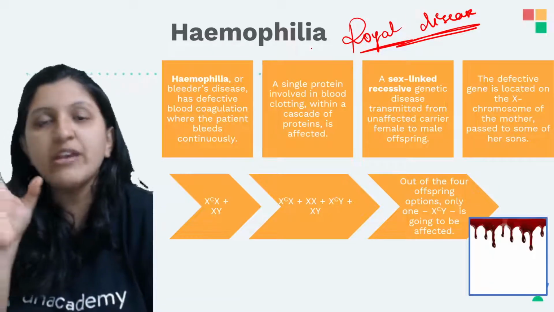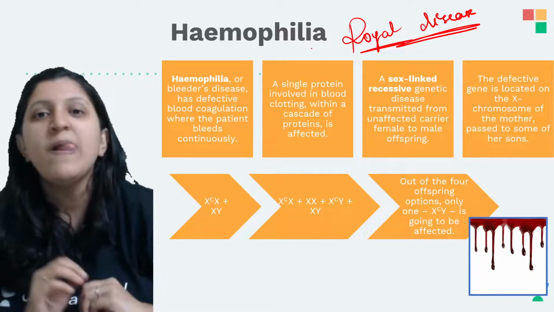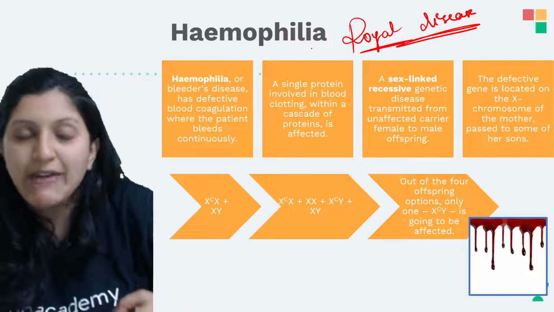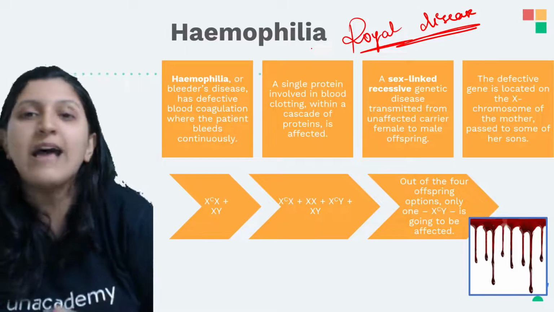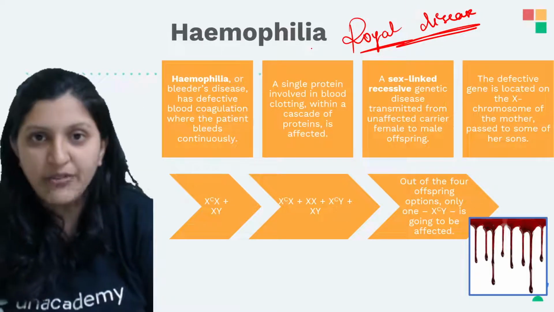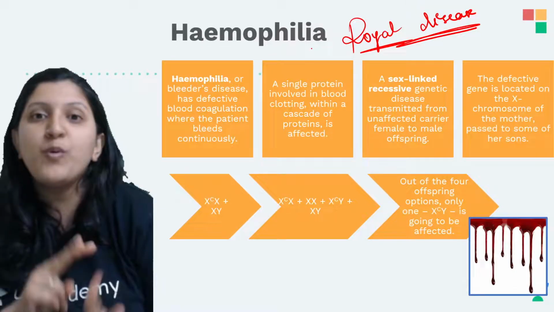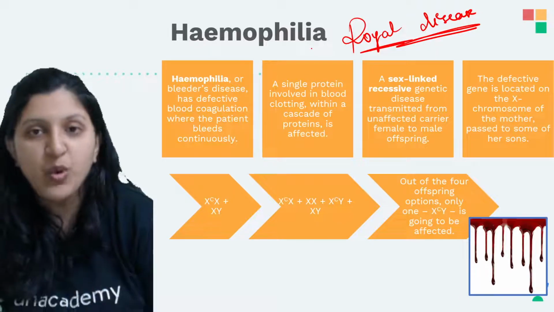Even if one faulty X chromosome comes, the male is going to get affected. But in case of a female, since she has two X chromosomes, if one is faulty, the other one works totally fine, that is, normal protein is produced. If both are faulty, since they get married within their family, what will happen?